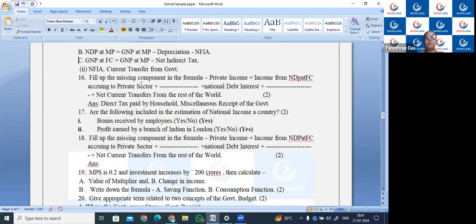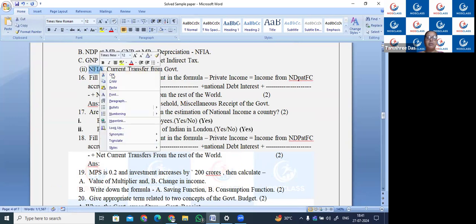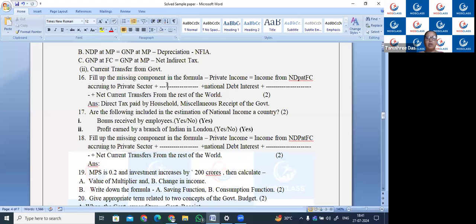Now fill in the missing components in the formula. So it will be private income, income from NDP at FC accruing to the private sector plus NFIA will come here. First, I have to erase this.